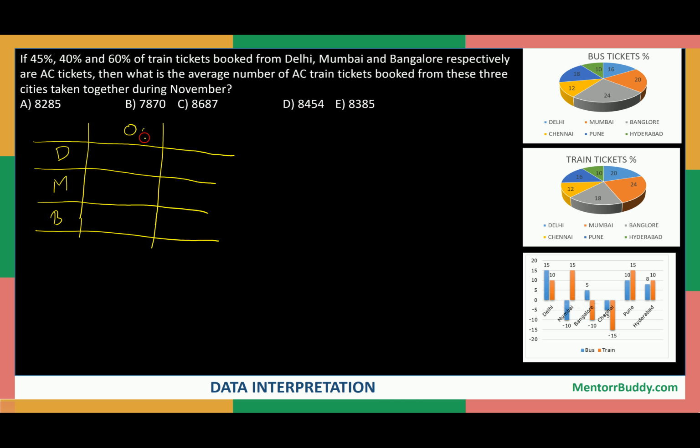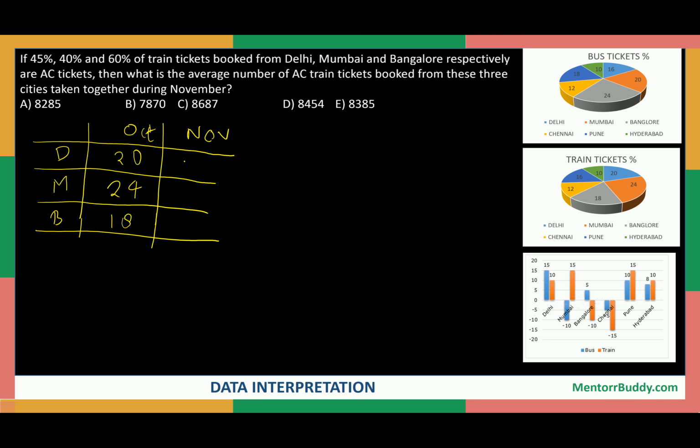This is the month of October and this is the month of November. So first we will see what the percentage increase is from October to November, right? For October, Delhi's total ticket percentage is given as 20, and for Mumbai it is given as 24, and for Bangalore it is given as 18, right?